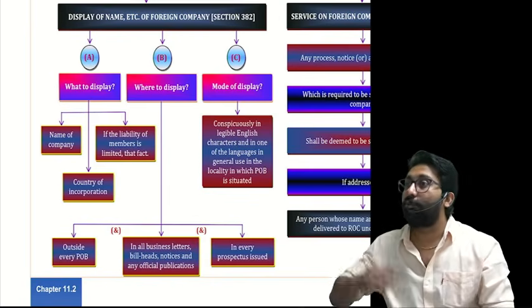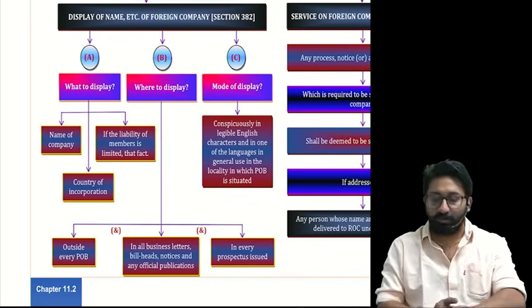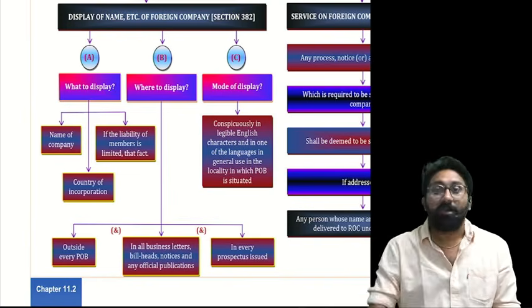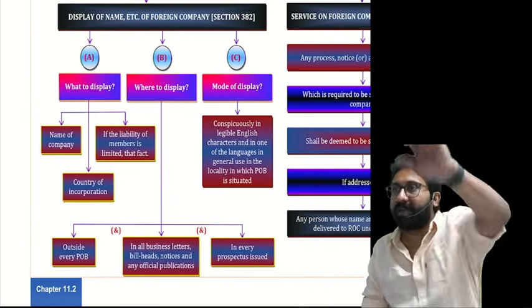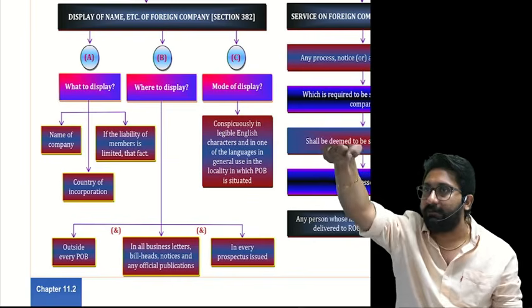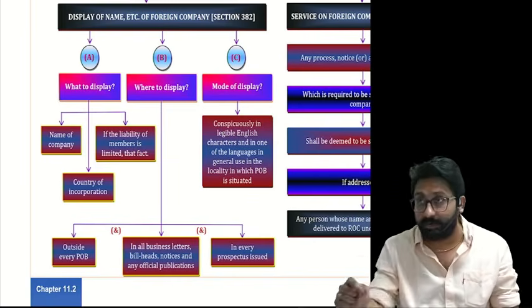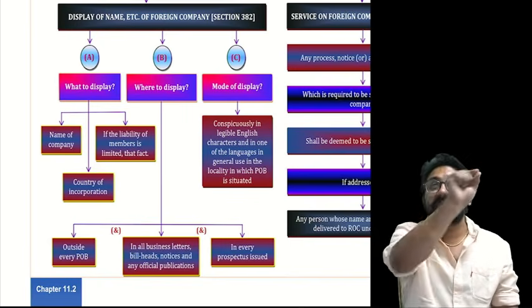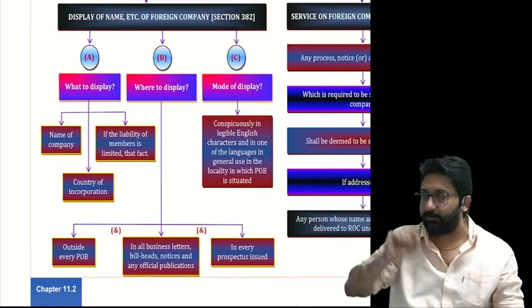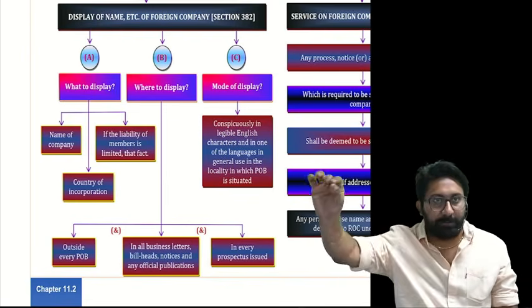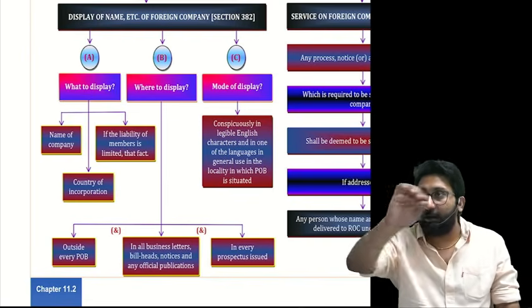Number 2, outside the place of business. What do you mean by outside the place of business? For example, when you go outside the academy, one board will be there or not? Like that, on the board you should clearly mention for a foreign company the country of incorporation, the liability of the company and the name of the company.